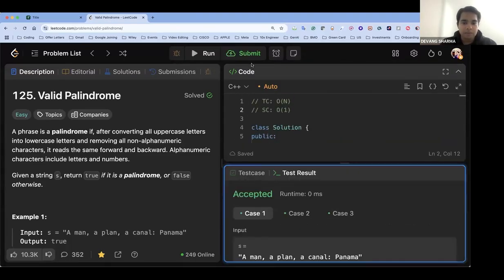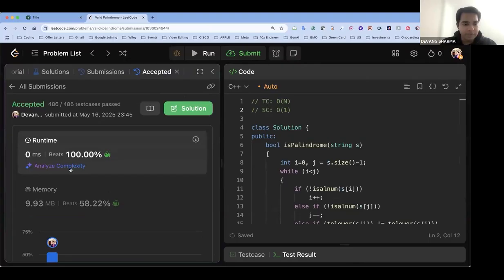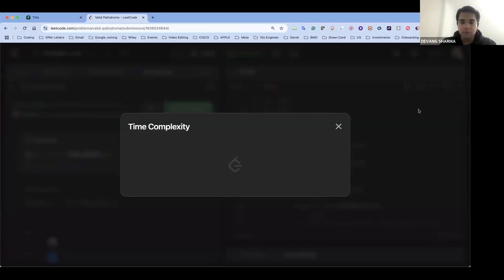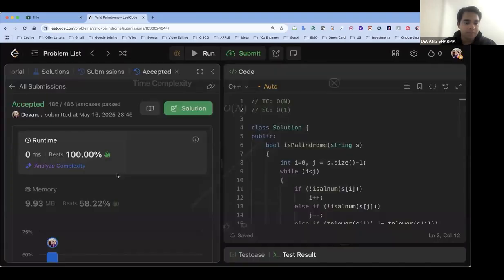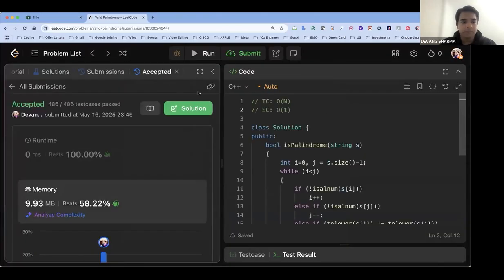I compile this, looks good. If I submit, we'll pass all test cases. Beats 100% because this is the most optimized way. Time complexity, as I said, big O of n. Space complexity, as I said, big O of 1. We can validate that.